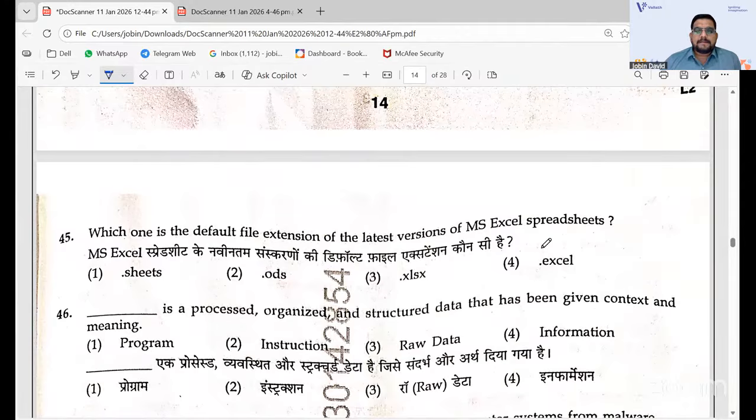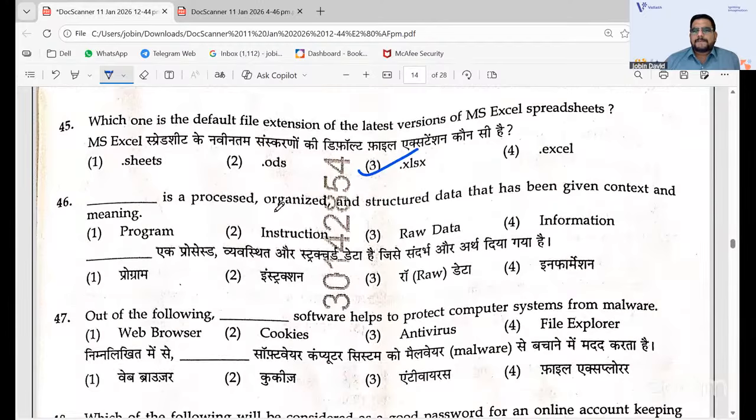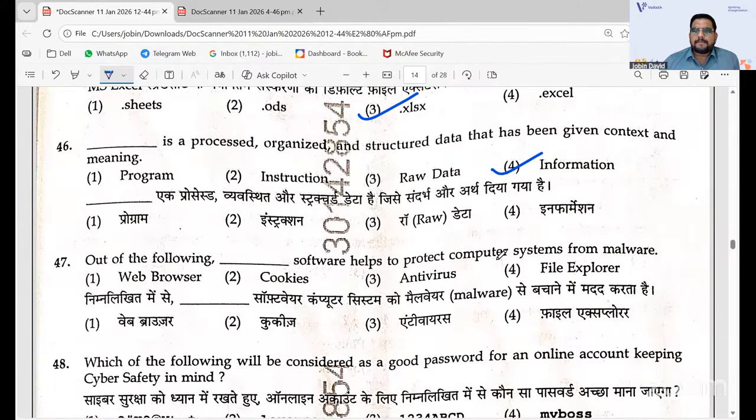Latest MS Excel, it is not dot Excel, okay? We don't have dot Excel or dot sheets. It is dot XLSX. That is it. Dash is processed, organized. It is information. It is not a program, it is information. Out of the following, dash software helps to protect computer systems from malware.